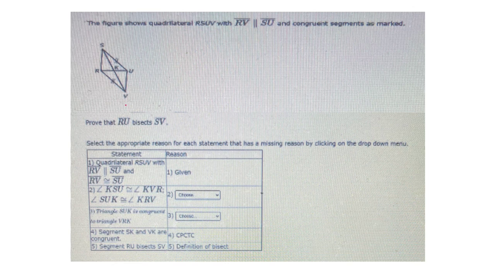Sorry, guys, I'm just trying to think this out in real time. KSU is which one? Here. And KVR. Oh, that's why I was looking at the wrong side. Okay, yeah, these are alternate interior. So this is alternate. I need to start over.